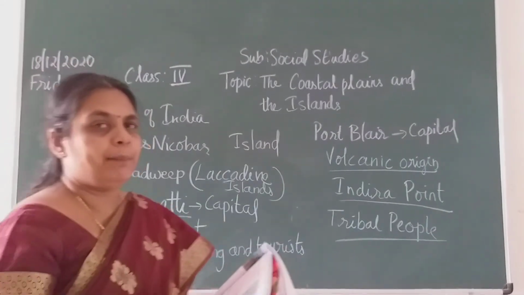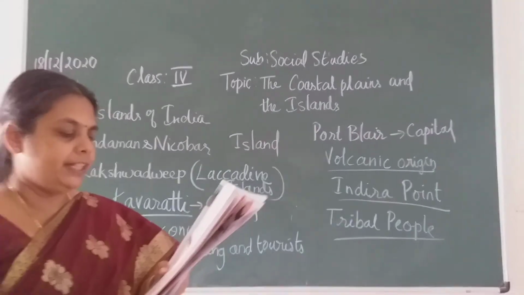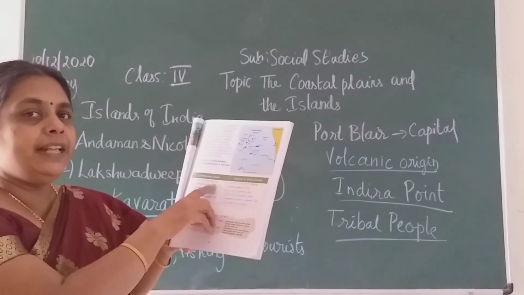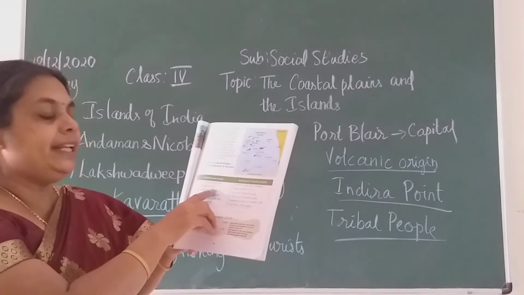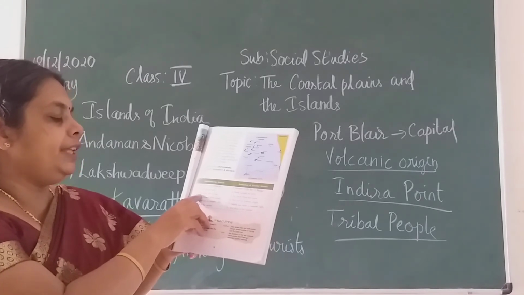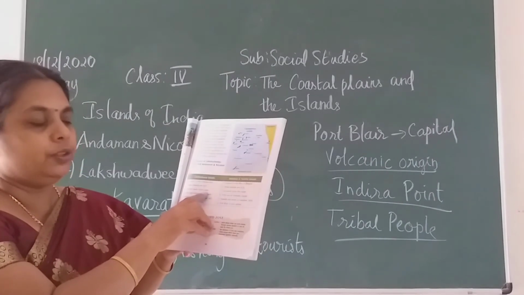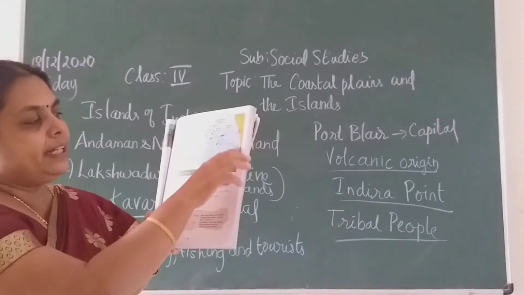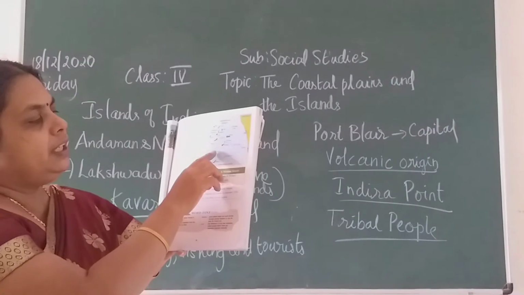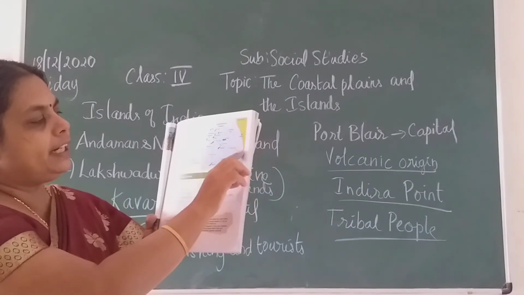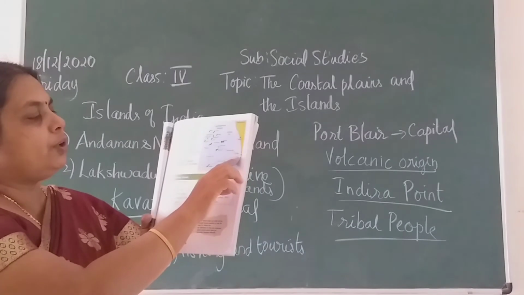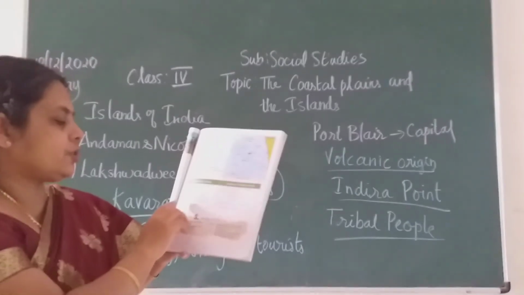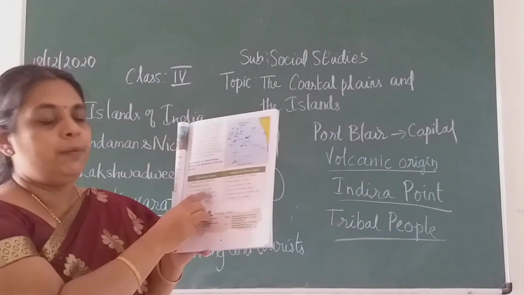So we will have a comparison between the Andaman and Nicobar Islands and the Lakshadweep Islands, children. The Lakshadweep Islands are located in the Arabian Sea. These islands are flat, and they are not far away from the coast. Not far from the coast means they are near the Kerala coast, children. You can easily reach Kerala; Cochin is the nearest port for them. That's why it is given as not far away from the coast.